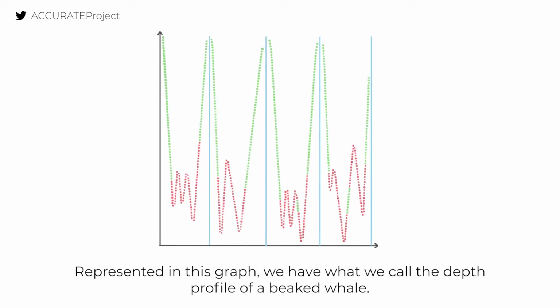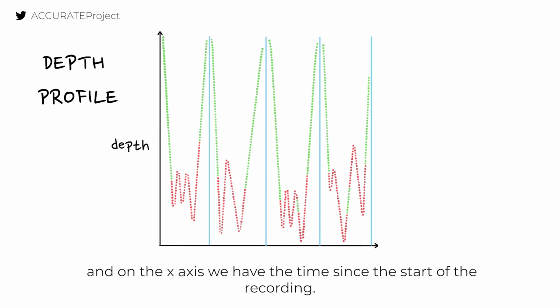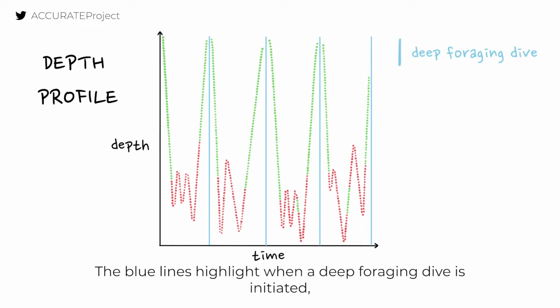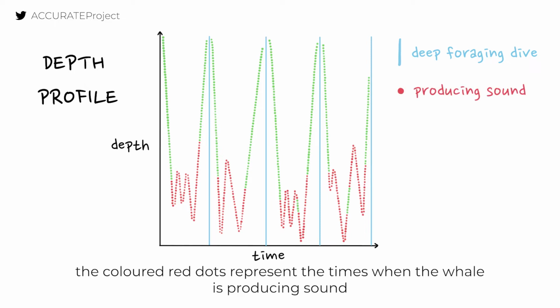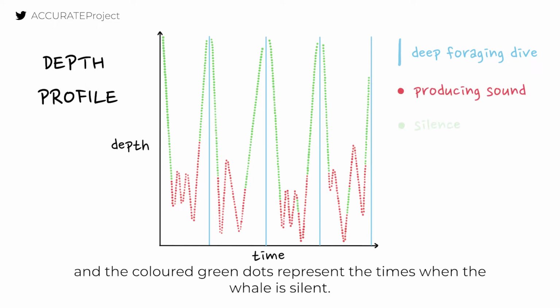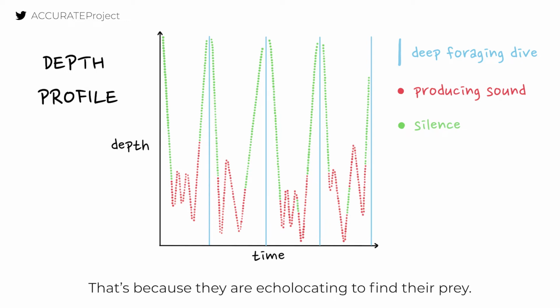Represented in this graph, we have what we call the depth profile of a beaked whale. On the y-axis, we have the depth at which the whale is, and on the x-axis, we have the time since the start of the recording. The blue lines highlight when a deep foraging dive is initiated, the colored red dots represent the times when the whale is producing sound, and the colored green dots represent the times when the whale is silent. Notice how the whale tends to click at depth? That's because they're echolocating to find their prey.